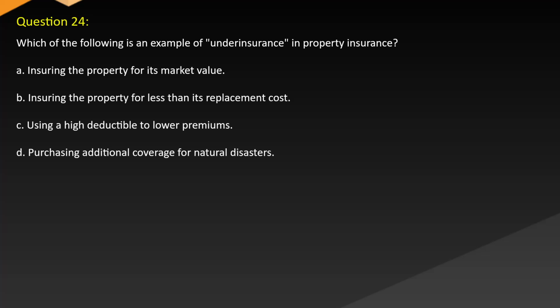Question 24. Which of the following is an example of underinsurance in property insurance? A. Insuring the property for its market value. B. Insuring the property for less than its replacement cost. C. Using a high deductible to lower premiums. D. Purchasing additional coverage for natural disasters.